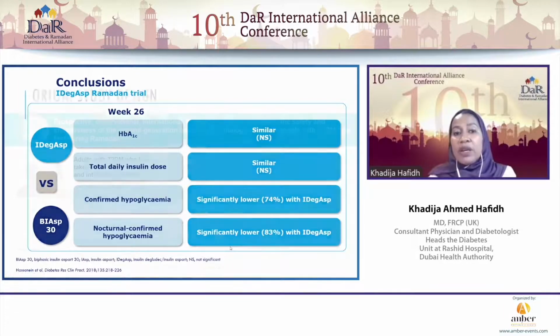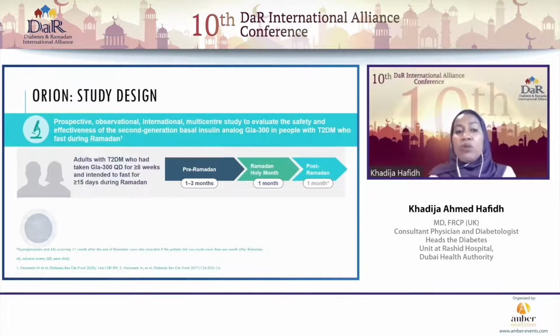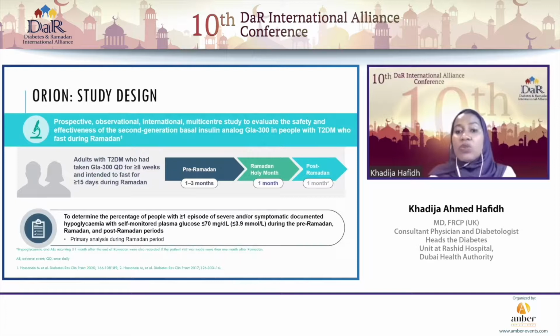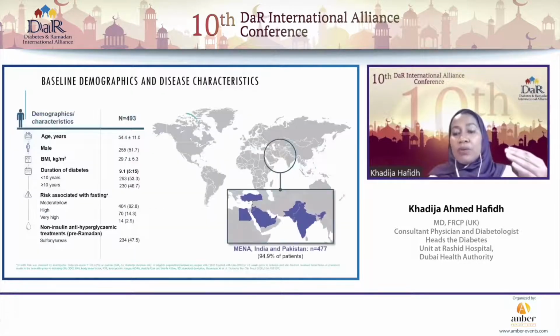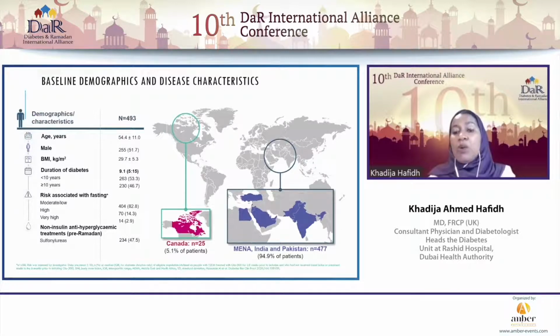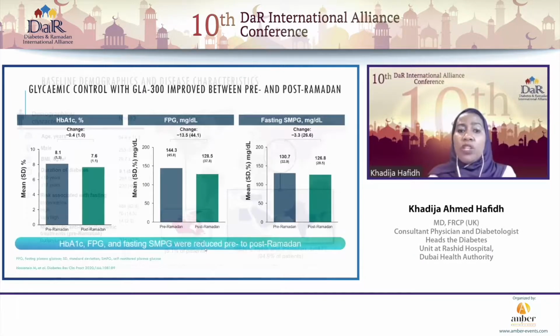The second randomized trial was the Orion study, and this was with insulin glargine 300. And again, they wanted to look at the percentage of people with more than one episode of severe or documented hypoglycemia. The countries that participated here were the MENA region, India and Pakistan, and there were a few patients also included from Canada. So what did we find?